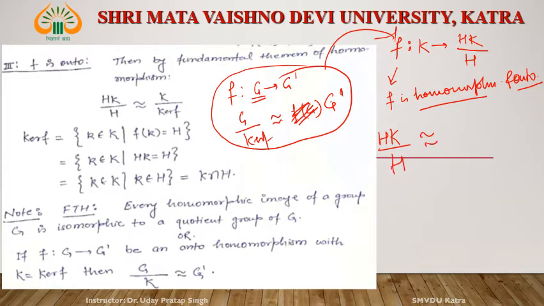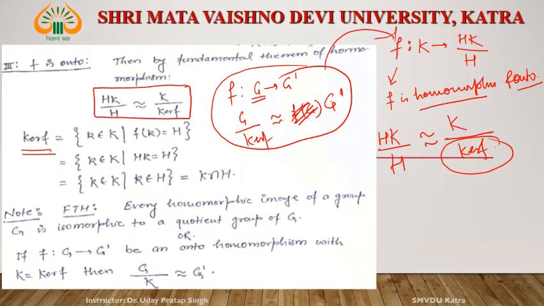This is isomorphic to G by kernel of F. What is G? G is K. K by kernel of F. Now see what is kernel of F. The kernel of F is given by, these two are isomorphic, okay. But what is kernel of F?